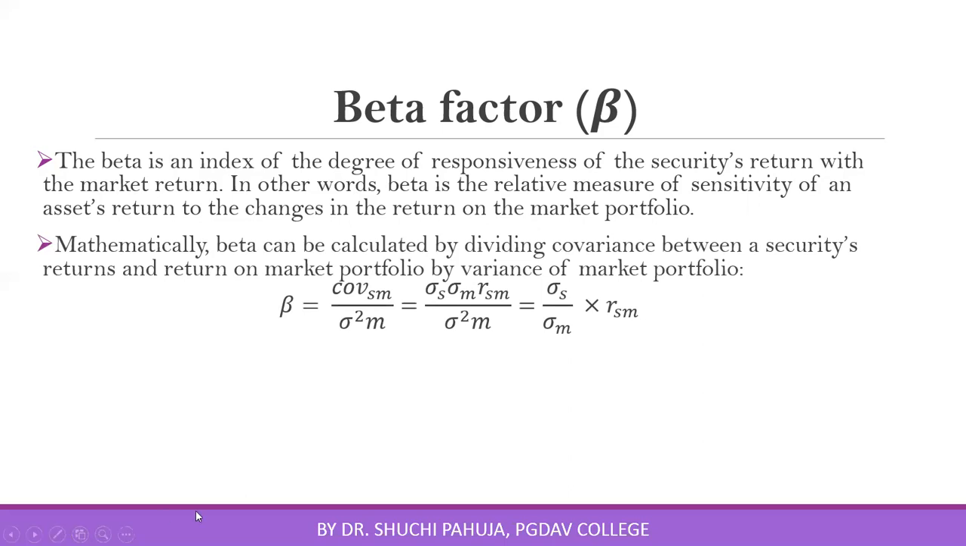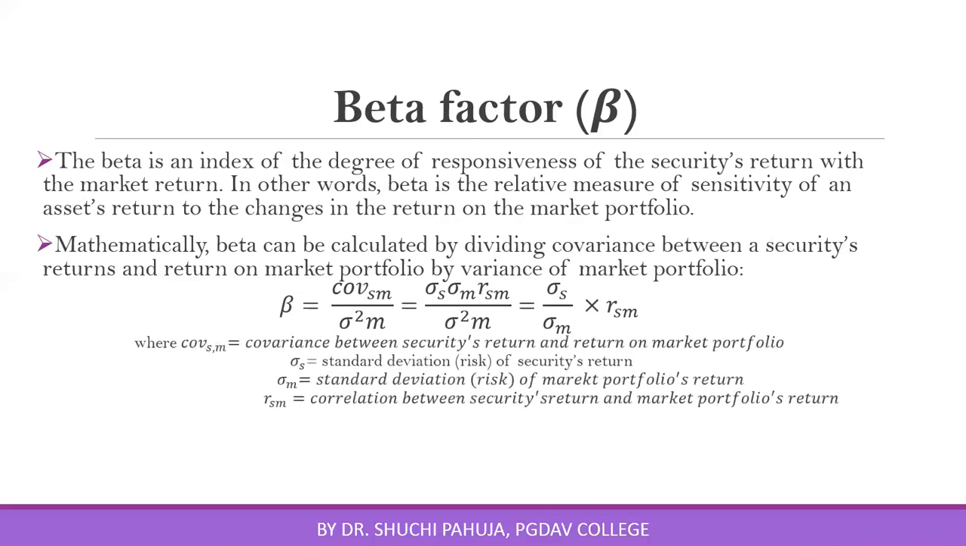Beta is equal to covariance SM divided by variance of market portfolio. We have done that covariance SM. It can be written like this also: standard deviation of the security multiplied by standard deviation of the market portfolio into the correlation coefficient between the security's return and return on the market portfolio. Solving this equation, we can express beta in terms of correlation coefficient. So beta can be expressed in terms of covariance or in terms of correlation coefficient.